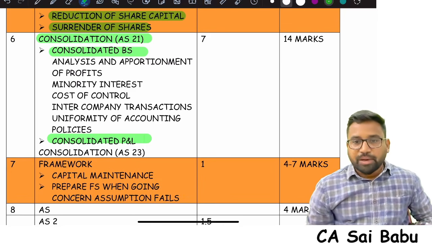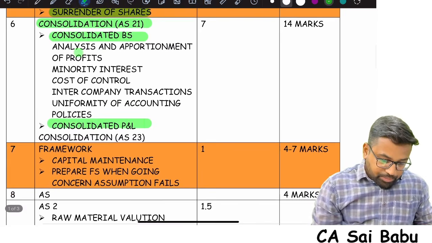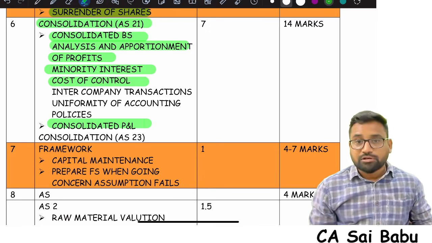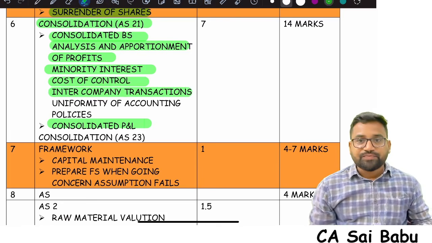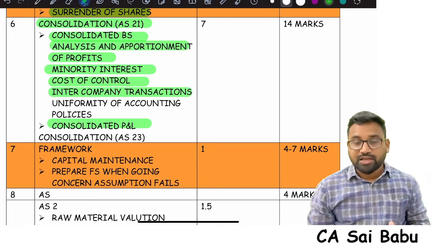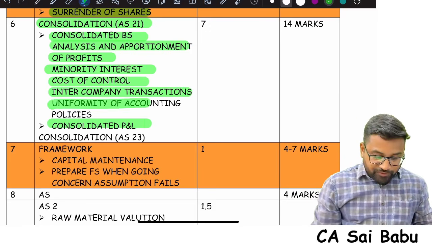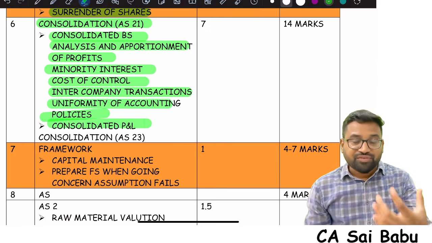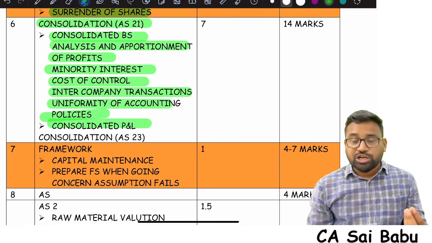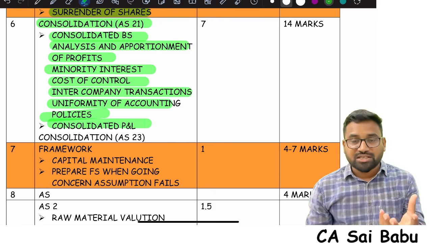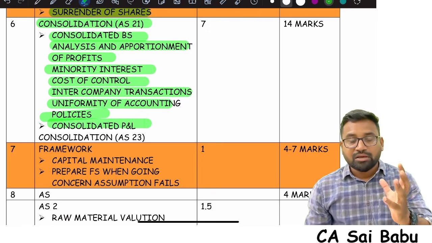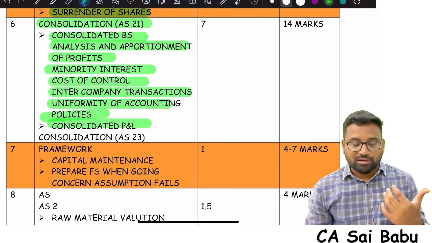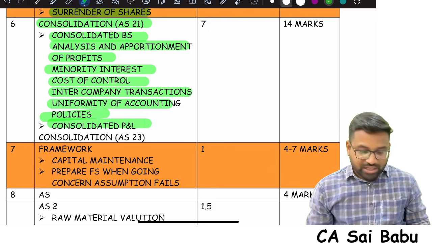In the consolidated balance sheet, again, focus on analysis and apportionment of subsidiary company profits, minority interest calculation, cost of control calculation, intercompany transactions between parent and subsidiary, upstream, downstream, and uniformity of accounting policies. There is one concept: when the subsidiary company follows accounting policies which are different from the parent company, before consolidation the subsidiary company balance sheet has to be revised in accordance with the accounting policies of the parent company. In the study material, there is one question on uniformity of accounting policies, so that area is also very important.